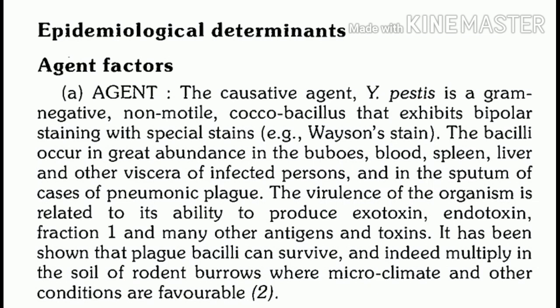So just to categorize it, you should not forget enlarged tender lymph nodes in bubonic plague. In pneumonic plague it is sputum, and in others it is blood and viscera. So these are various places where we can find plague bacilli. Now regarding the virulence property of these bacteria, it depends on their ability of toxin production, whether they produce exotoxins or endotoxins.